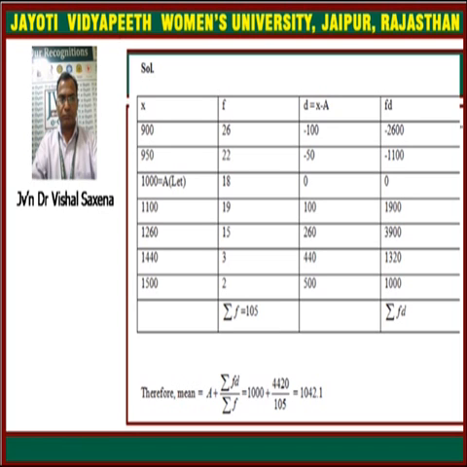Summation f is 105, and summation fd is 4420. Therefore mean is equal to 1000 plus 4420 upon 105, which is equal to 1042.1.